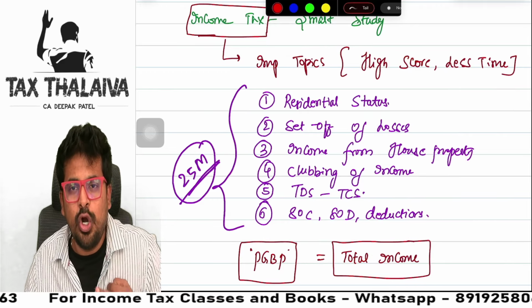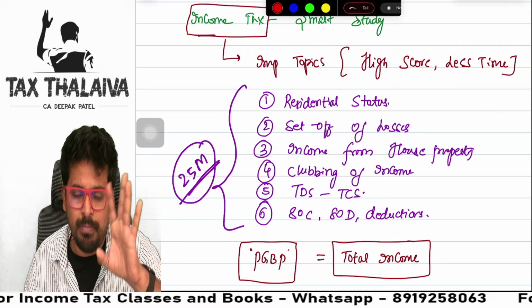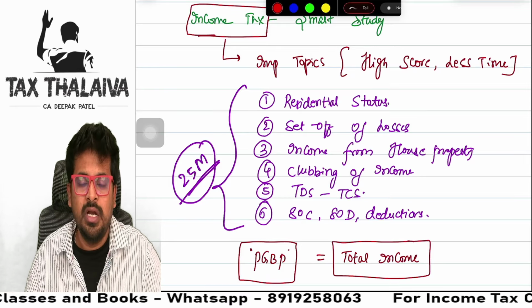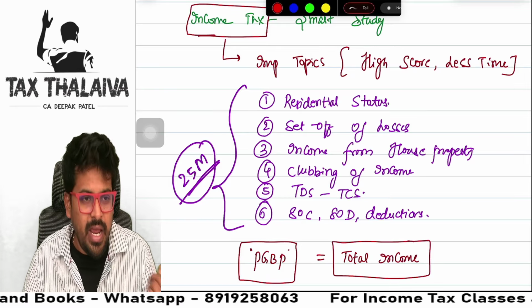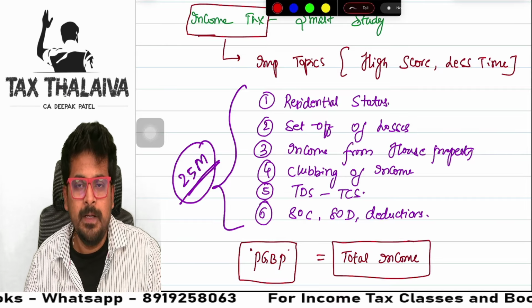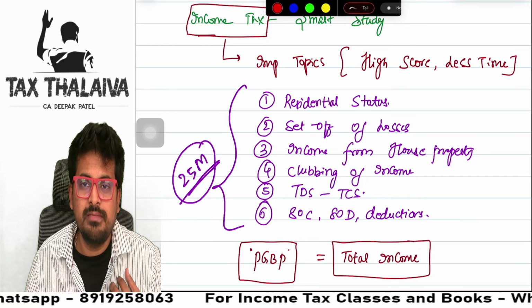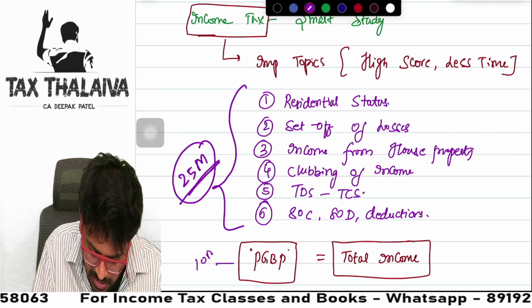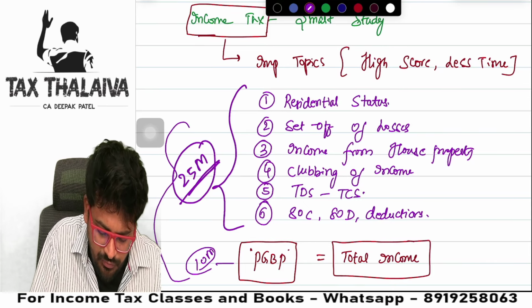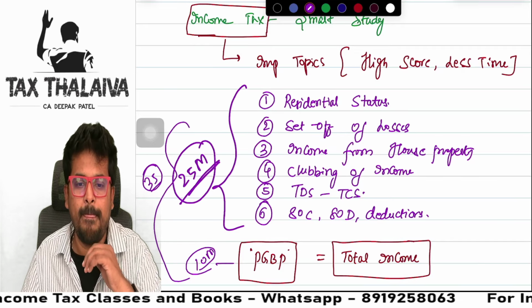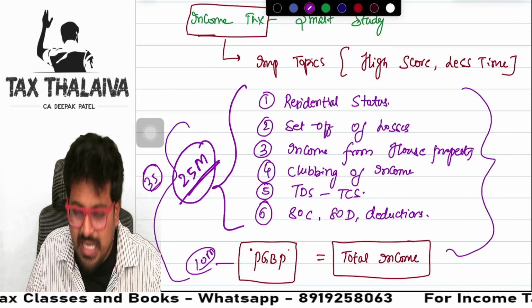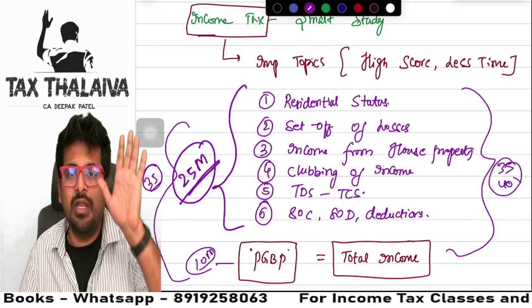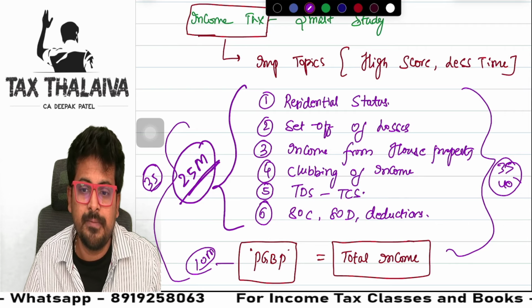Trust me. If you don't believe me, go and take the latest question papers and check whether questions are there or not in this. Don't take only one question paper. Take 3 question papers. May, September and last January. You will realize this. What I'm saying is absolutely correct. And if I cover this also, 10 marks here, 15 marks here itself, 35 to 40 marks is done. If you cover only this including PGBP, a 35 to 40 marker among 50 marks is done, guys, for income tax.